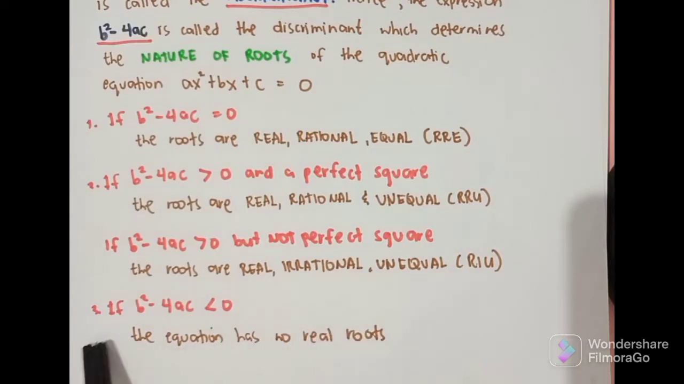And lastly, if b squared minus 4ac is less than 0 or if your discriminant is less than 0, the equation has no real roots. Okay, wala daw siyang real roots. Ano ibig sabihin nun? Imaginary yung kalalabasan natin.